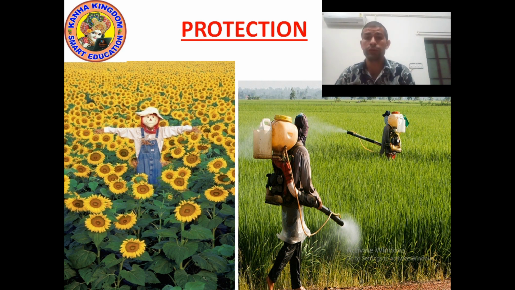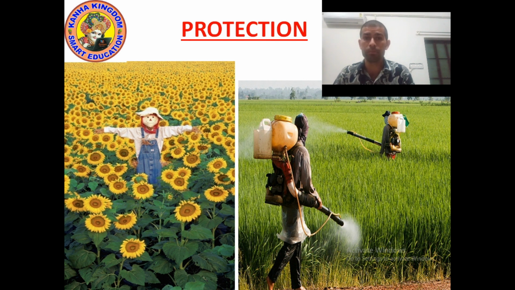And do you know, along with plants, weeds grow. W-E-E-D-S, weeds. What are weeds? The unwanted plants that grow along with the crop are called weeds.